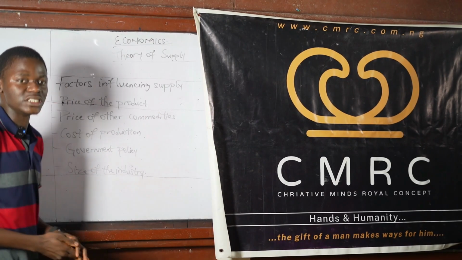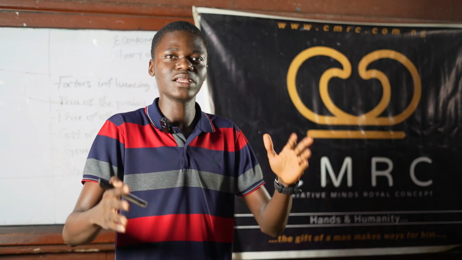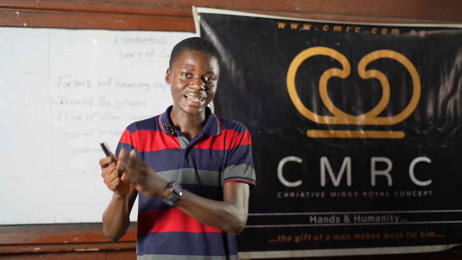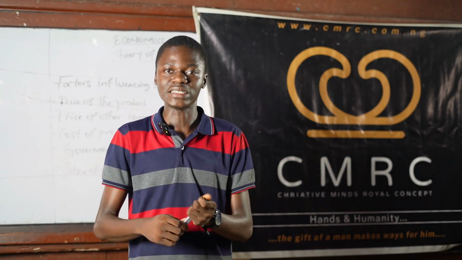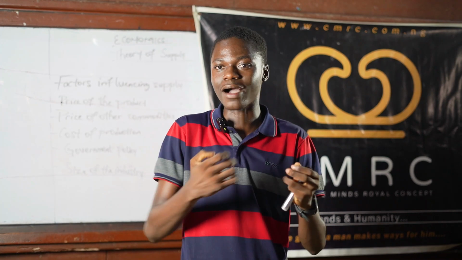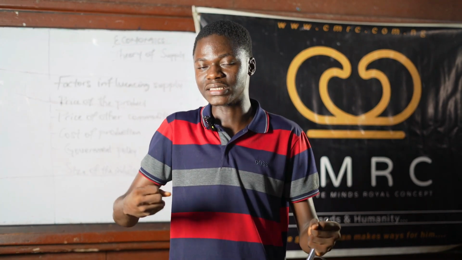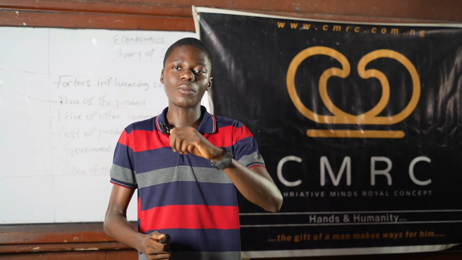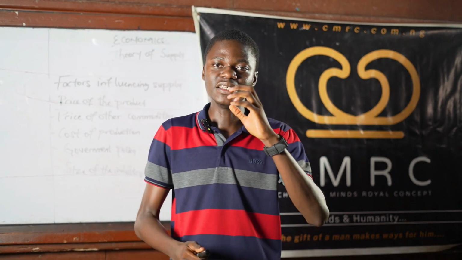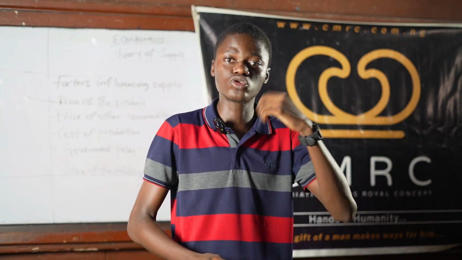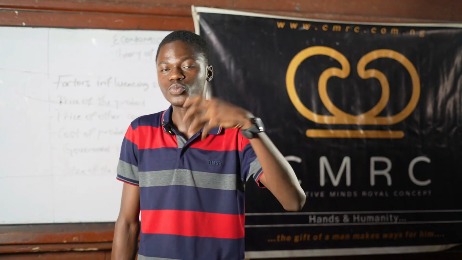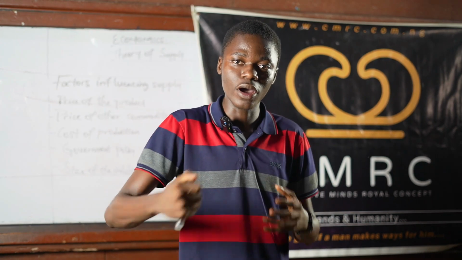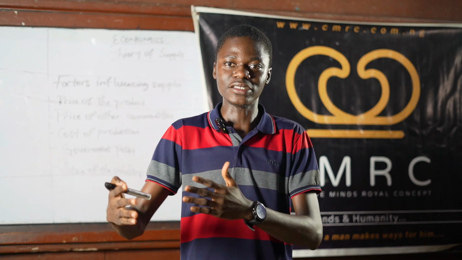Now, government policy. When we talk about government policy, it is basically based on taxes and subsidies. If government increases the tax on a particular product, it implies that producers are constrained from supplying more to the market, and as a result, the quantity supplied to the market would reduce. But conversely, when you talk about subsidies, a subsidy is a provision by the government to producers. So if government provides subsidies to producers, this encourages them to produce more, and if they produce more, it implies the supply to the market would increase.